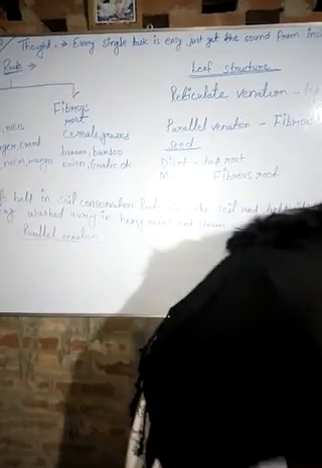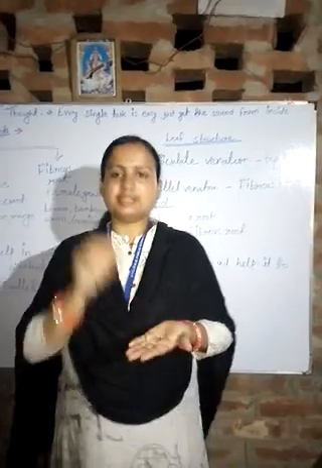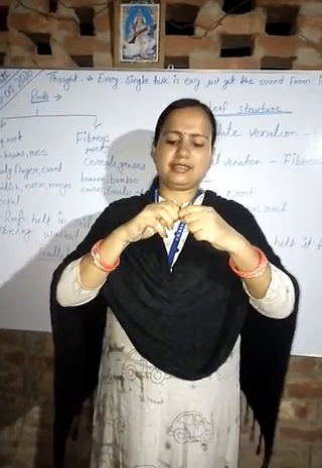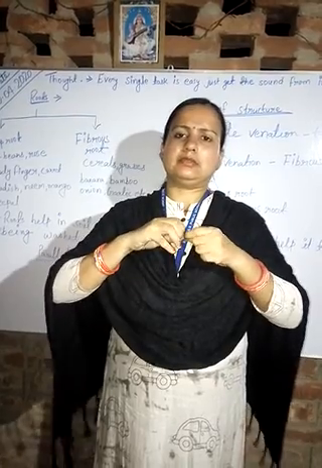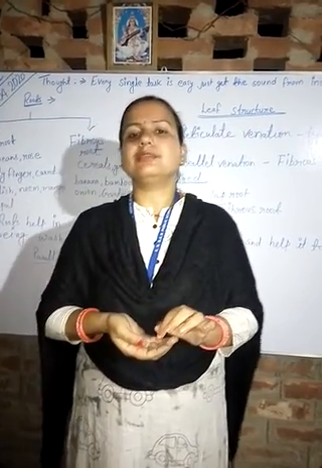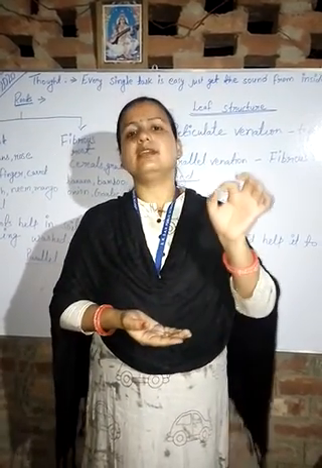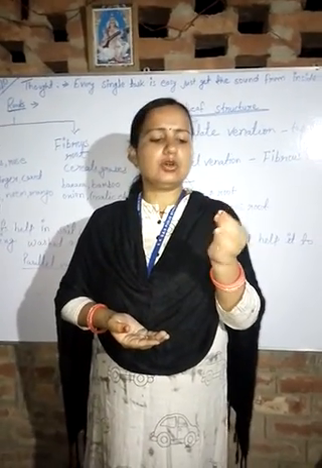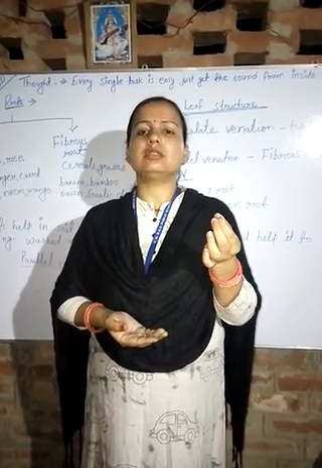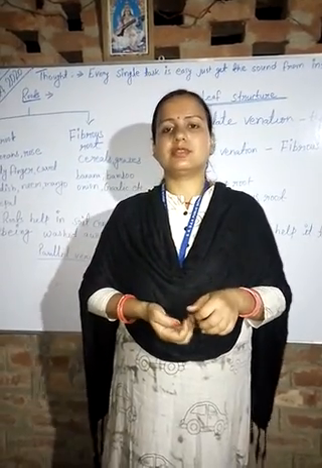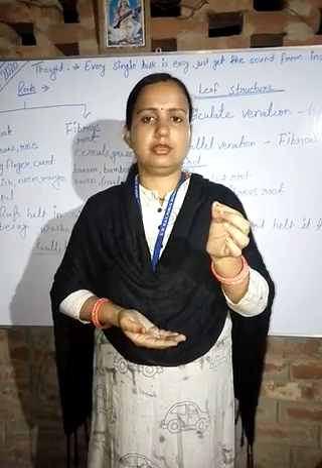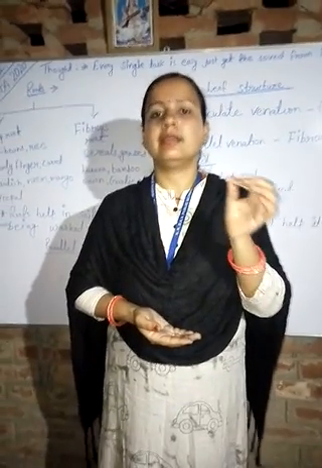And if I am talking about this, it is a seed of wheat. I cannot break it into two equal halves because it is a monocot seed. So we cannot break it into two equal halves. It has only one cotyledon in it.